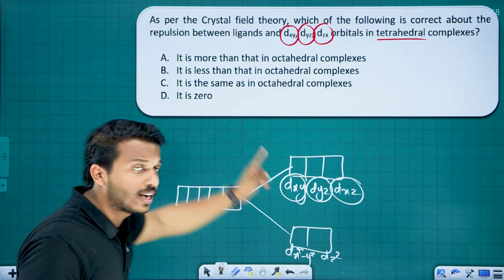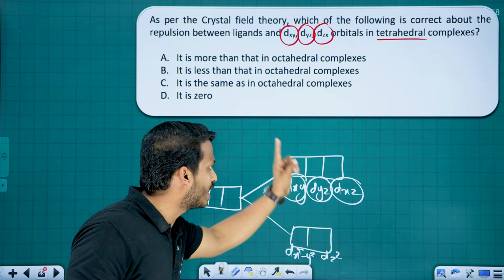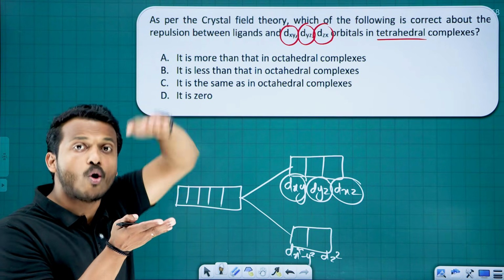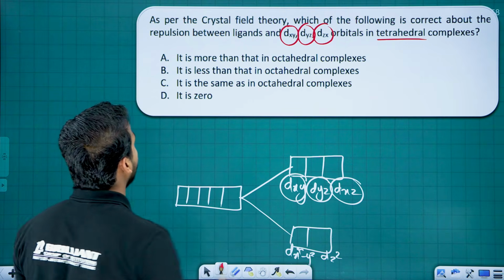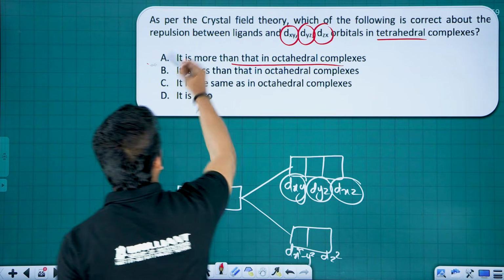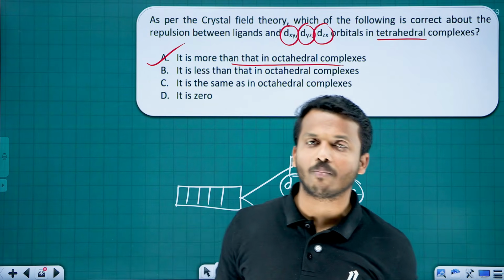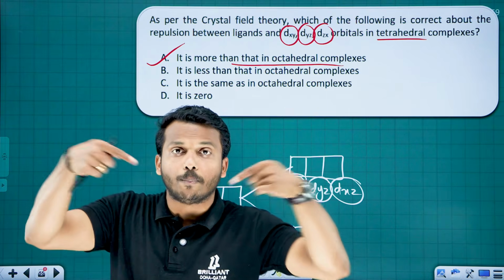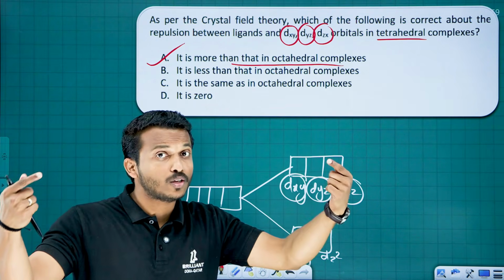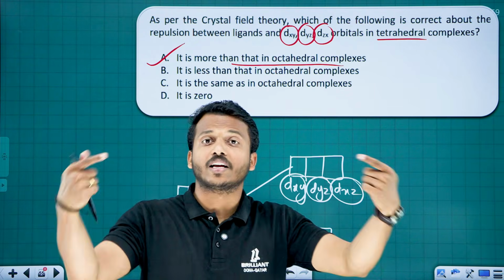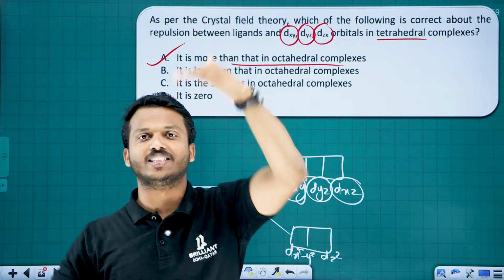So in tetrahedral complexes, the dxy, dyz, dxz orbitals experience more crystal field splitting energy. Therefore, they go up. It is more than that in the octahedral complex. Yes. Why is it so? In the reason you may study. In tetrahedral complexes, the ligand is approaching between the axes. These orbitals are all between the axes. So the repulsion and the interaction will be more, the crystal field splitting energy will be more, and they will go to the upper energy state.